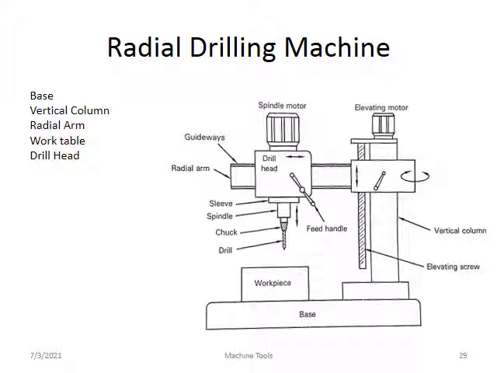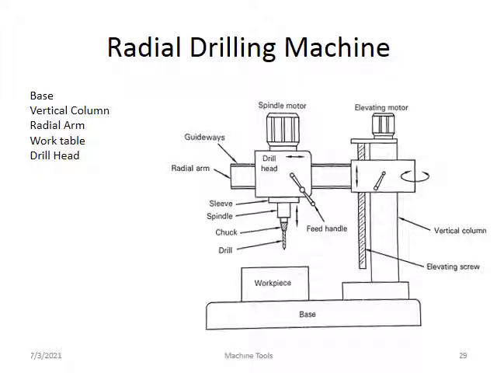You can see here this is the base, and the work table is mounted on the base. But in the sensitive one, the work table is mounted on the vertical column. In the radial machine, it is a stationary, fixed work table, fixed on the base. This is a major difference. The second difference is that there are two motors: one is a spindle motor, another is an elevating motor.